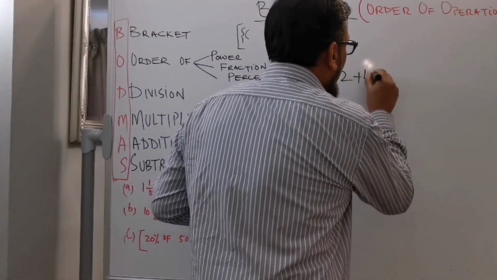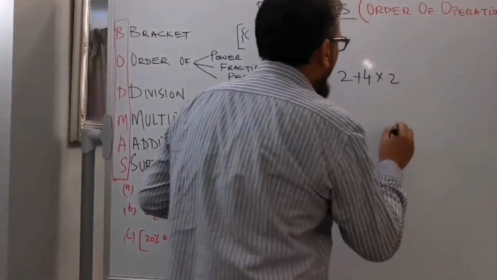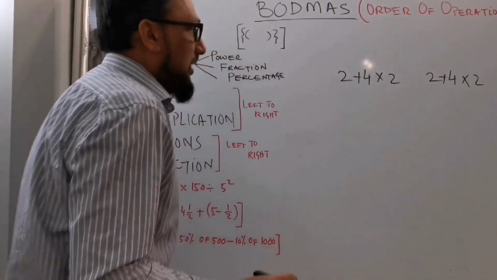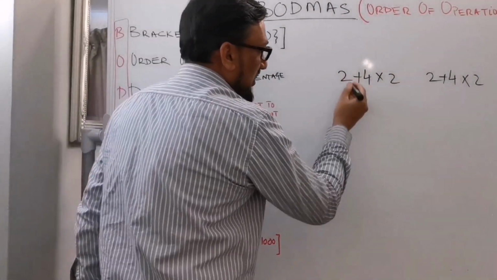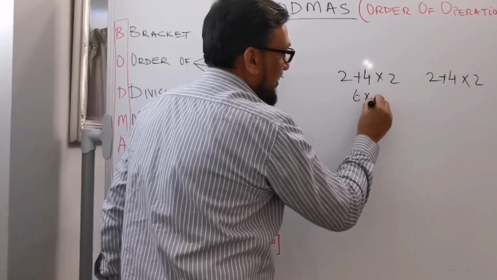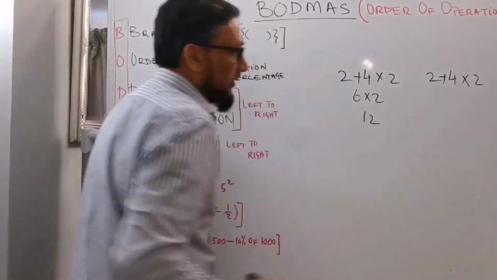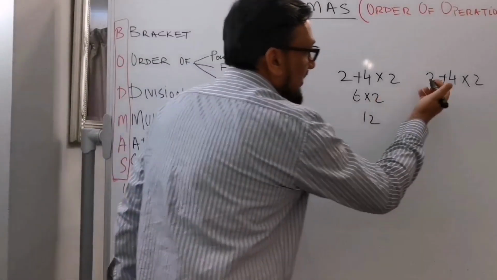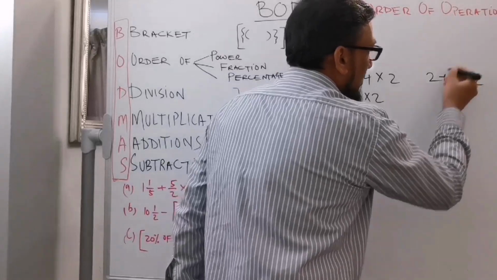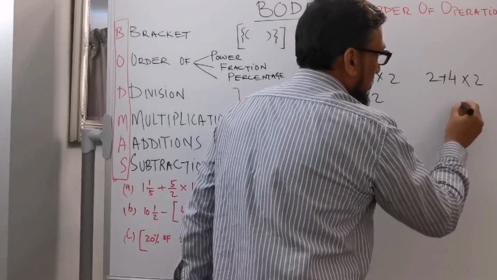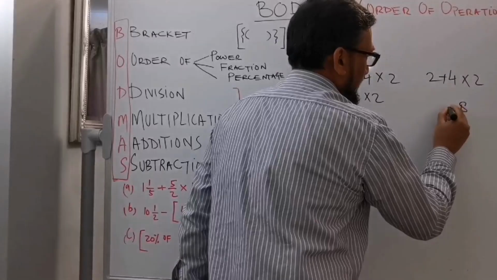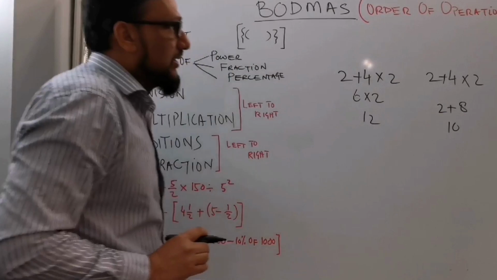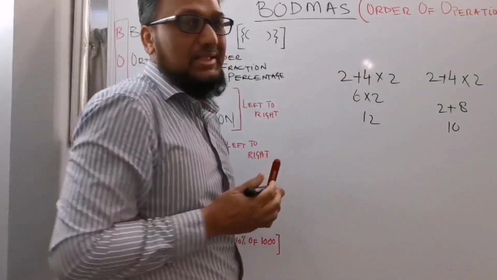2 plus 4 times 2. Let me solve this one. 2 plus 4 is 6 and 6 times 2 is 12. And the second question, the same question, I'm going to solve multiplication first. So 4 times 2 is 8 and 8 plus 2 is 10. The question is, which one is right?